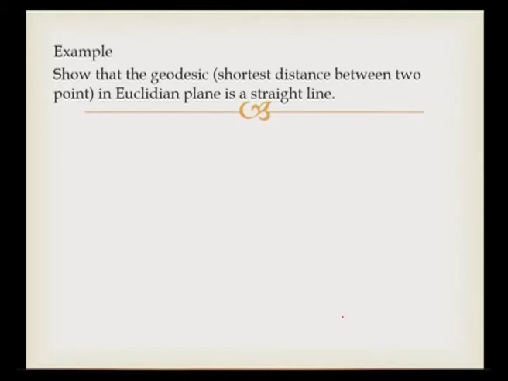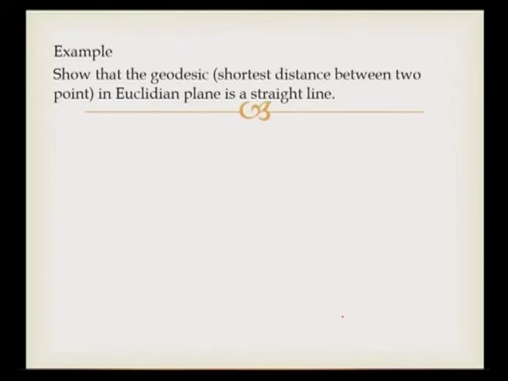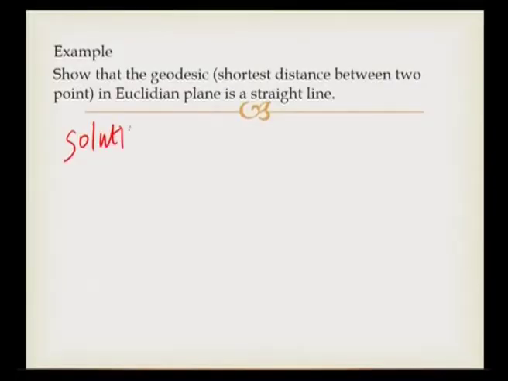In this example, we are asked to show that the geodesic, meaning the shortest distance between 2 points in the Euclidean plane, is a straight line. So, geodesic means shortest distance between 2 points. In this example, we need to show that the geodesic in the Euclidean plane is a straight line. The solution to this example can be obtained like this.